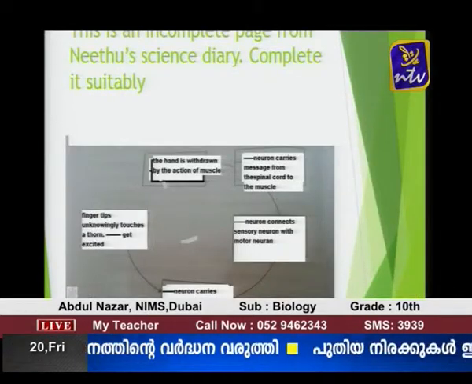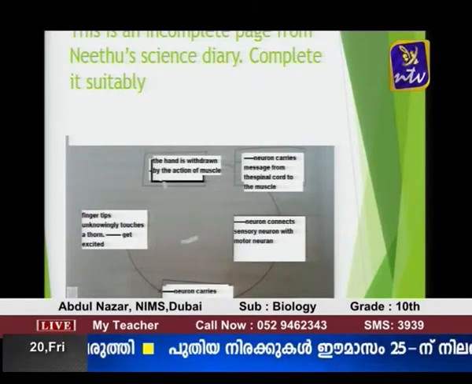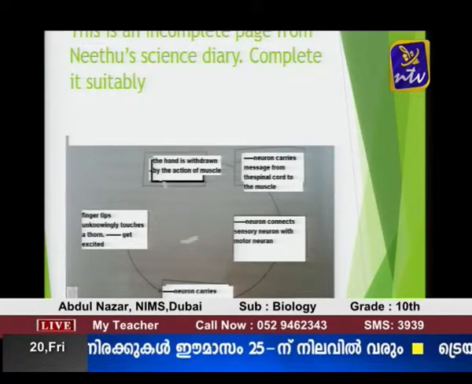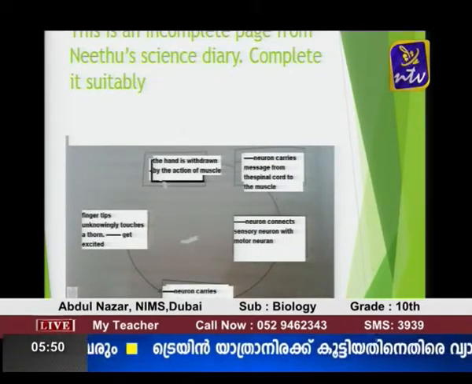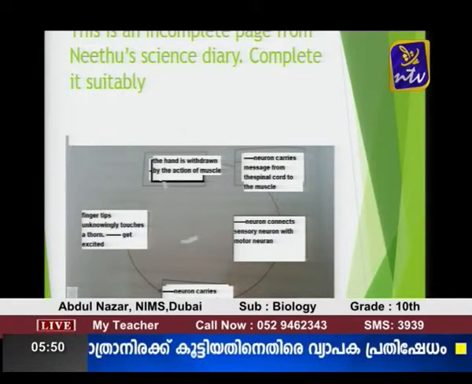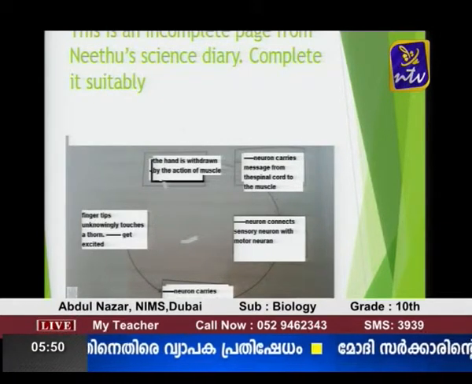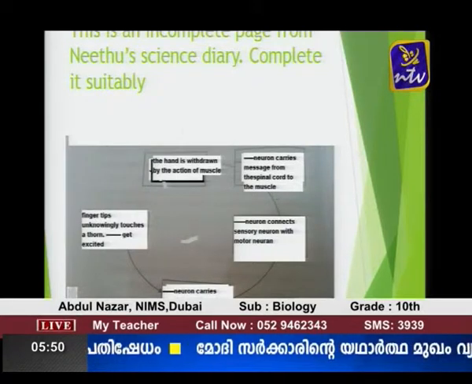Now let us see another question. This is an incomplete page from Neetu's science diary. Complete it suitably. The first part you can see on the screen. Fingertips unknowingly touch the thorn. Dash get excited.